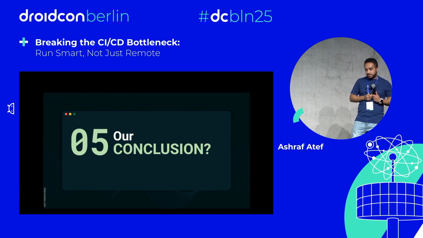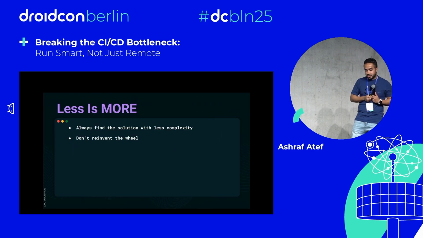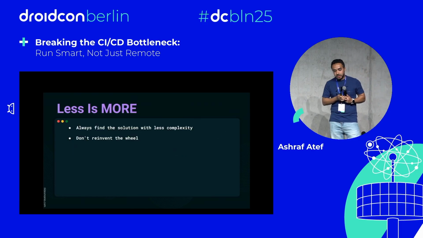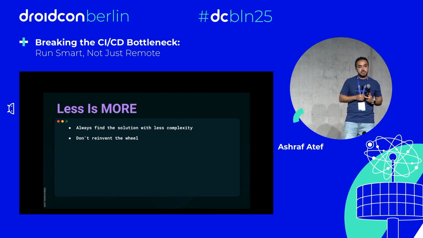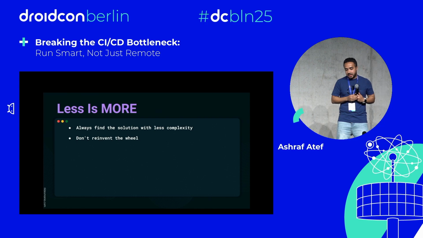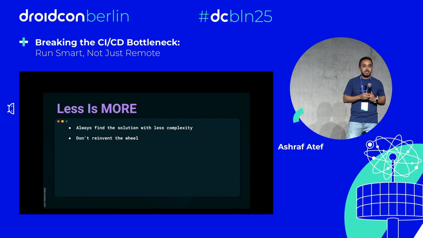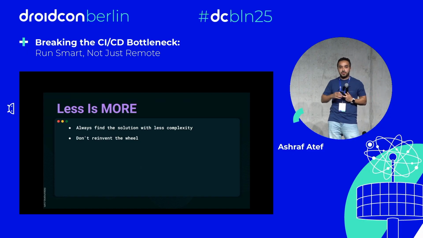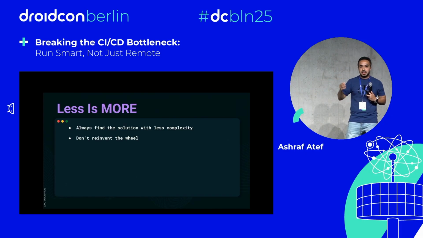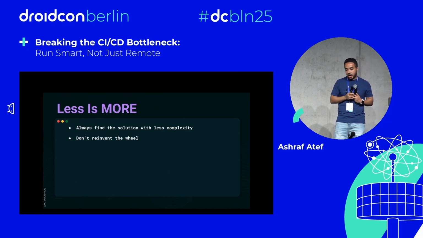So the conclusion from our talk today is that we should always try to find a solution which has less complexity and makes things much easier. Simple is more. There is no need to always have very complex things and very huge algorithms to solve your problem. A lot of the time your solution is so easy, but it's hard to get to this easy idea to implement.